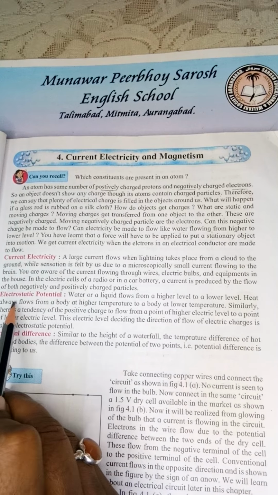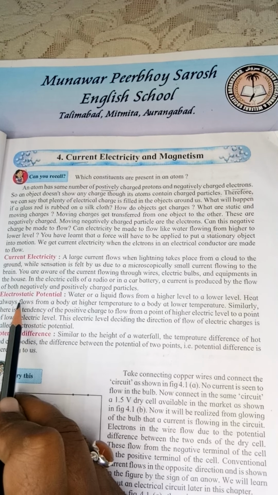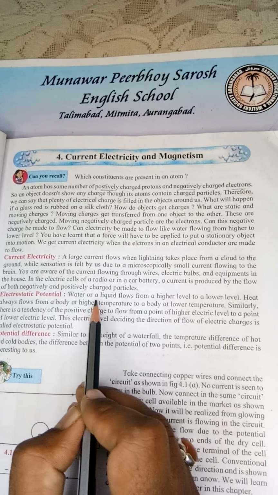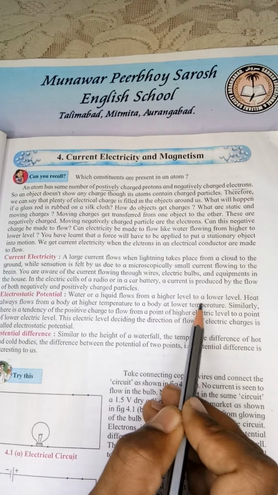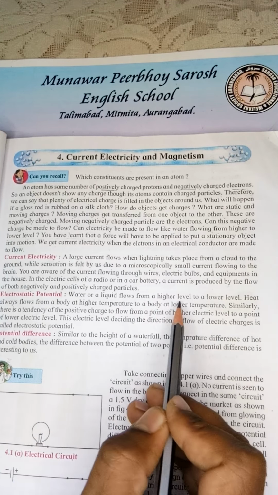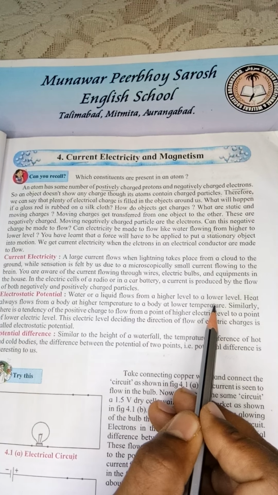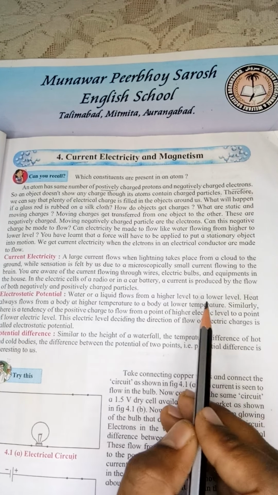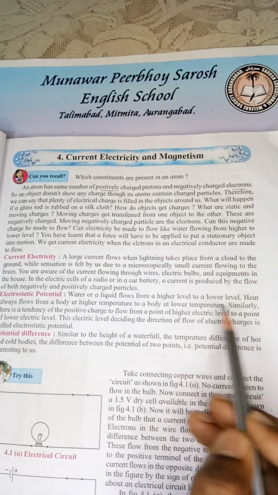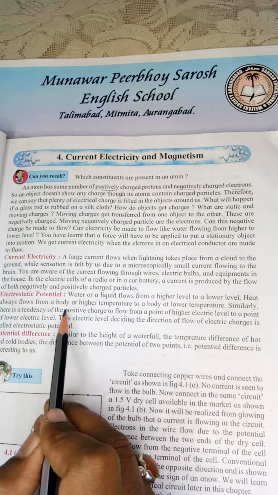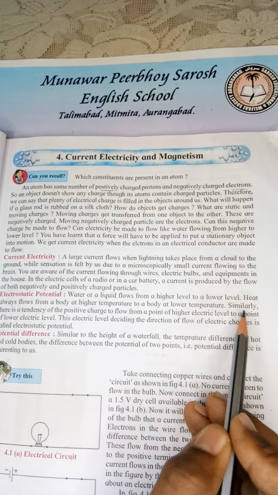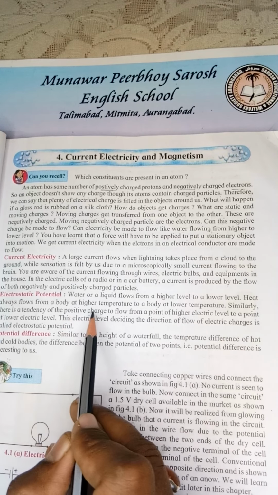Next one now, electrostatic potential. Water or a liquid flows from a higher level to a lower level. कभी भी ऊंची जगह से ही बेटा पानी नीचे की ग्राउंड के लेवल पर आता है बेटा. Heat always flows from a body at higher temperature to a body at lower temperature.